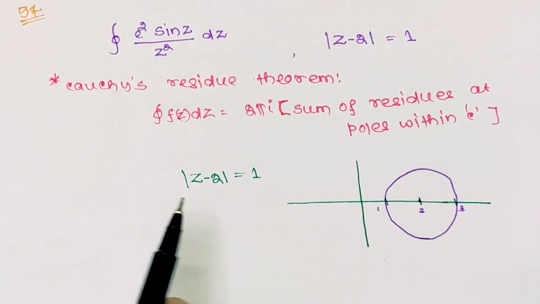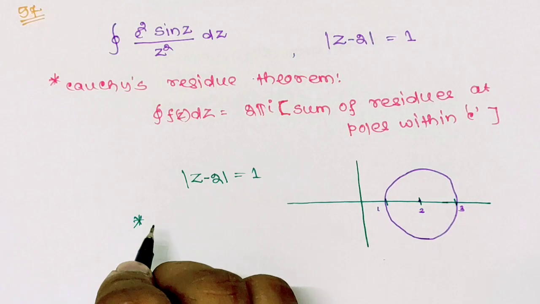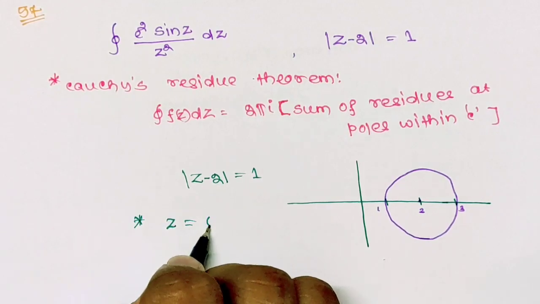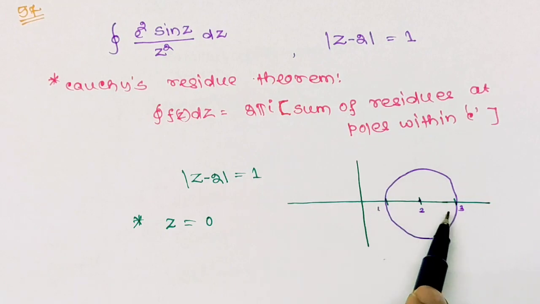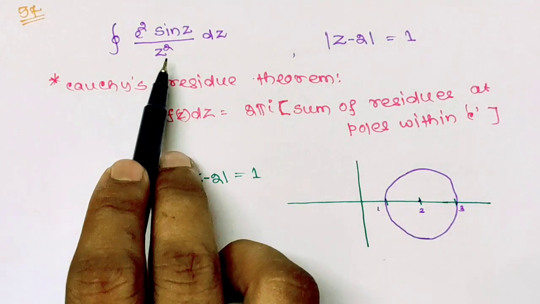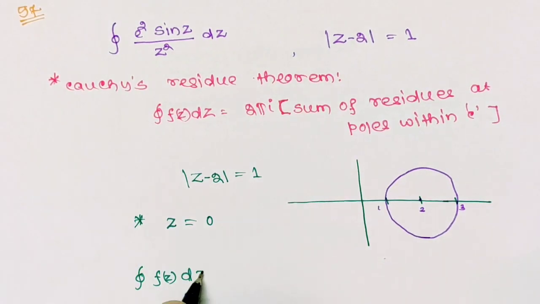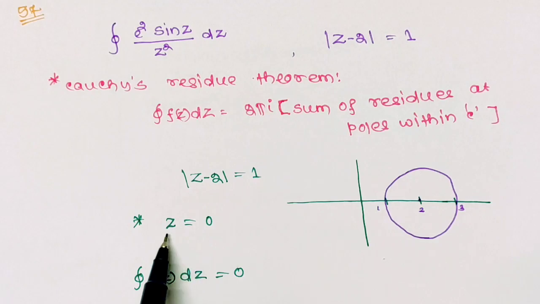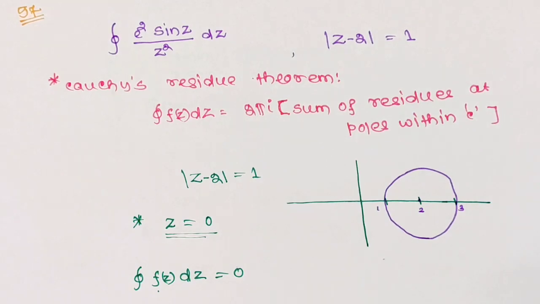Now if you find the pole of this given complex function, that is z equals to 0, lies outside this given contour. So according to the Cauchy residue theorem, the value of the integral will be 0, as the pole of the complex function lies outside of the given contour. So your correct option is option D.